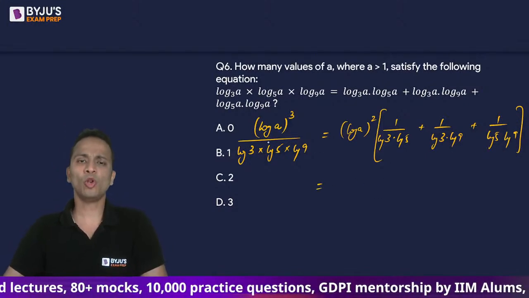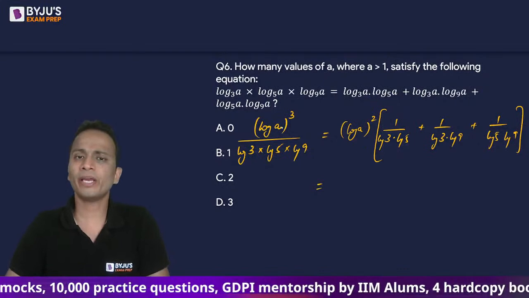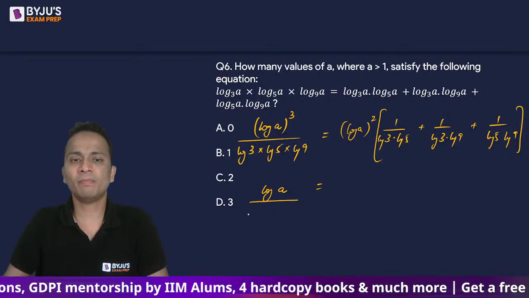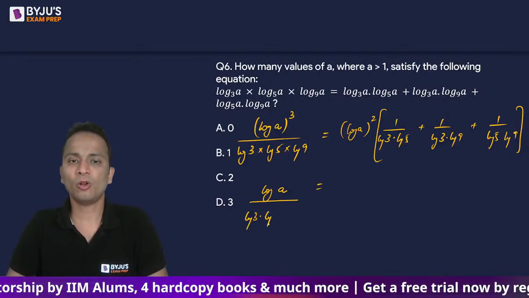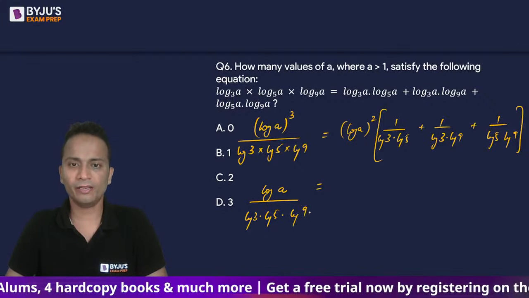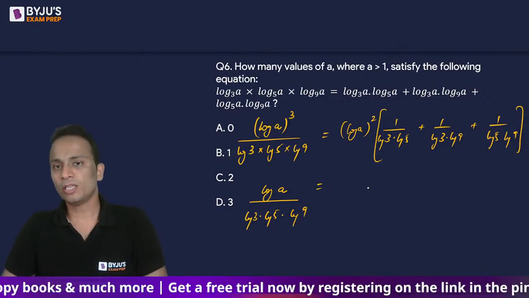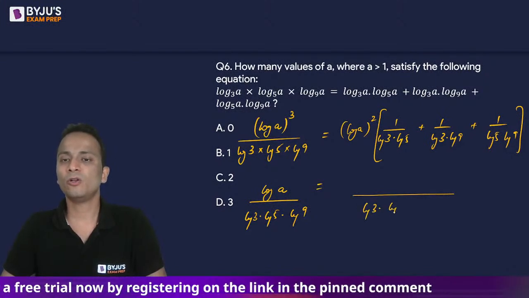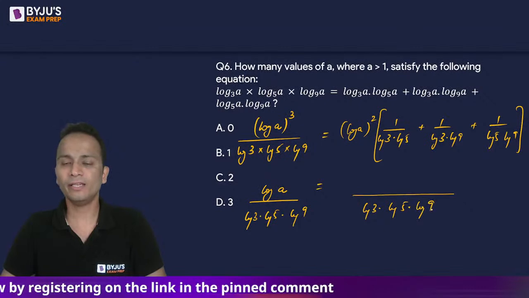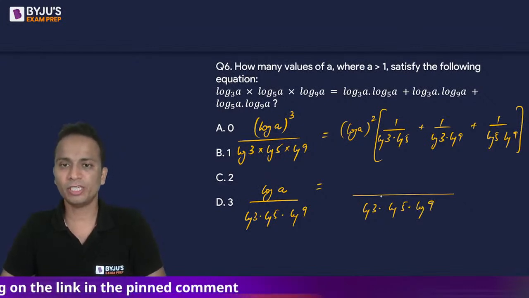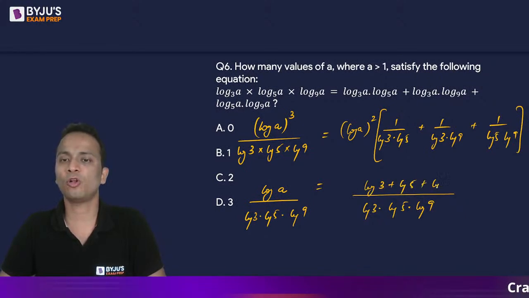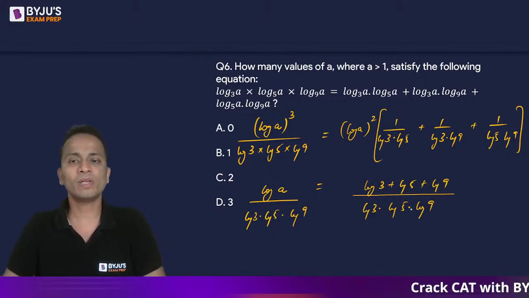Okay, so सबसे पहले तो log a whole square cancel कर देते हैं. So if I cancel log a whole square, on the left hand side I'll be left with log a divided by log 3, log 5, log 9. Okay, on the right hand side I can take log 3, log 5, log 9 as LCM. ठीक है, and then I will have log of 3 plus log of 5 plus log of 9. Okay, denominators will get cancelled.